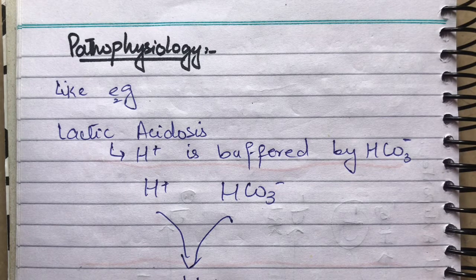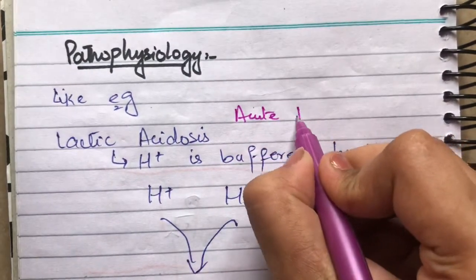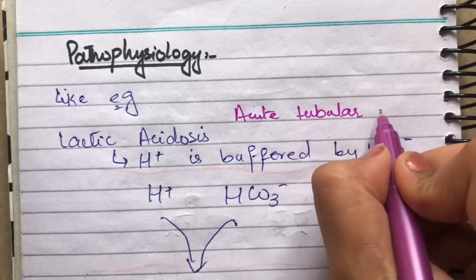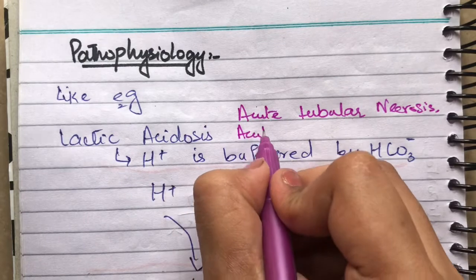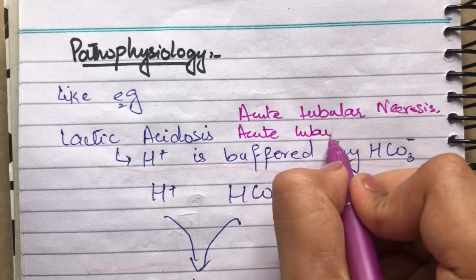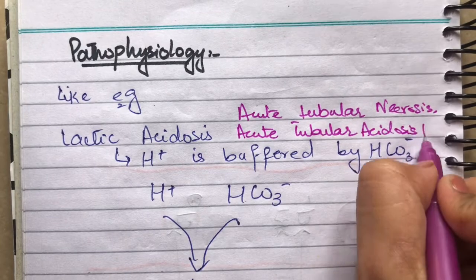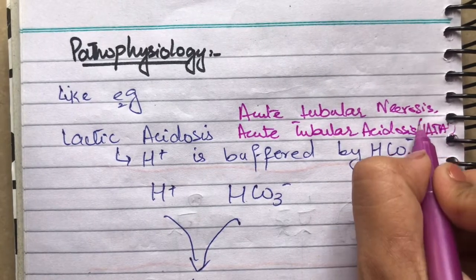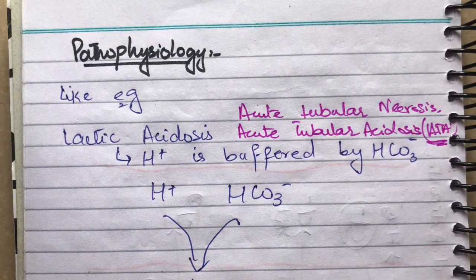In that accumulation of acid, we have an important disease which is referred to as acute tubular acidosis, which we also call ATA. That ATA is the major cause for acidosis.